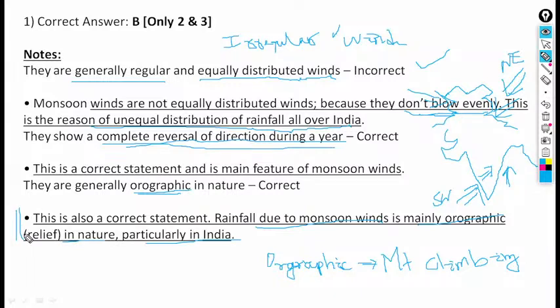Considering all this discussion, only 2 and 3 is the correct answer.